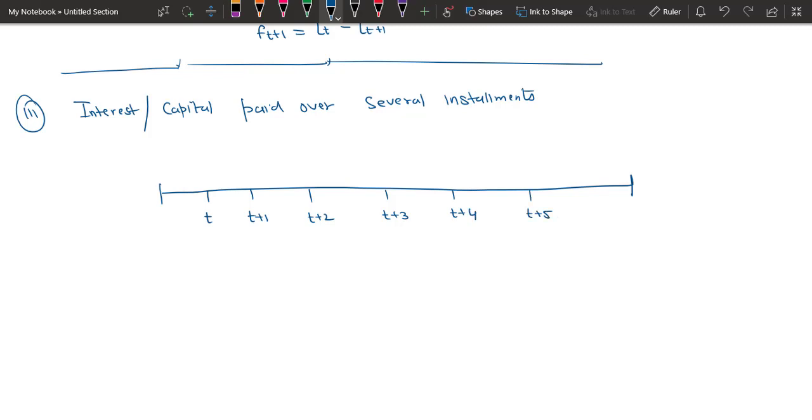So we are considering a duration of 5 years, and we are paying the installments as x_t, x(t+1), x(t+2), up to x(t+5). And if I want to know how much interest is paid in these 5 installments, or how much capital I have paid in these 5 years, how to calculate that? In the earlier section, we talked about calculating these amounts over a single installment, but now there are a total of 5 installments that we have to consider.